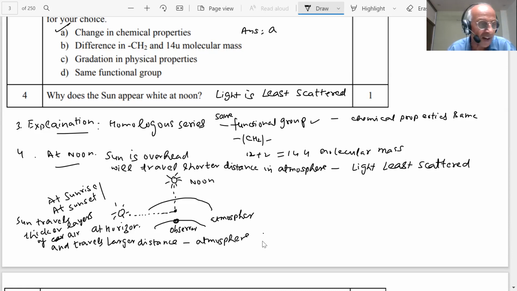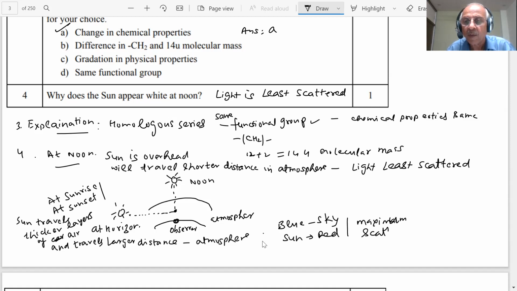The atmosphere will scatter the light, student. The sky will appear blue, and the sun will appear red, because at this time there is maximum scattering of light. So the blue light is scattered, the sky becomes blue, and the sun looks reddish during this period of time.